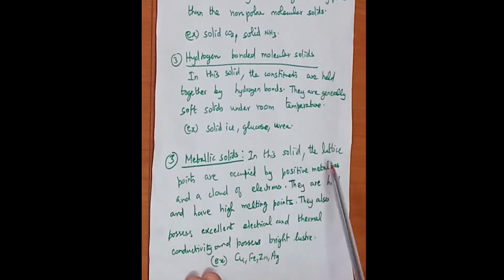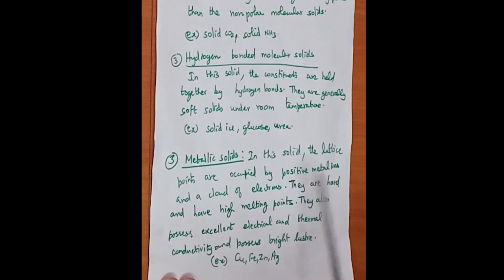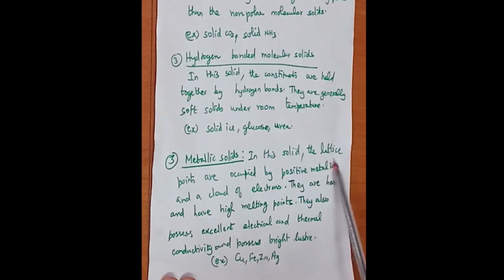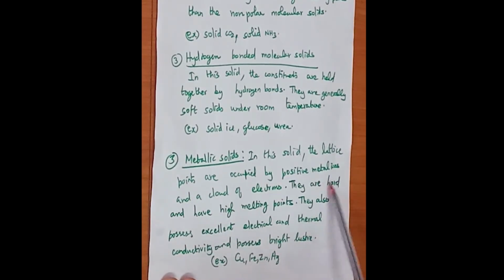In metallic solids, the lattice points are occupied by metal ions and a cloud of electrons. So metal ions are surrounded by negatively charged electrons. Each atom and ion occupies a particular space inside a crystal structure, and those points are called lattice points. These metallic solids are very hard and have a high melting point.